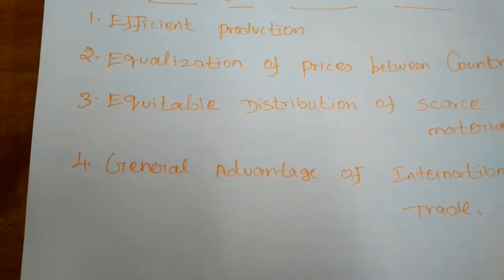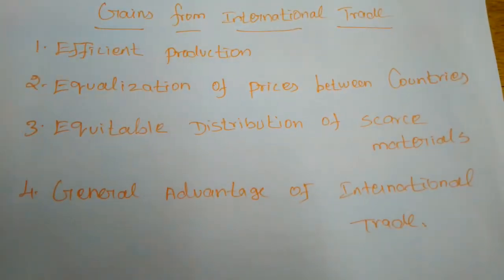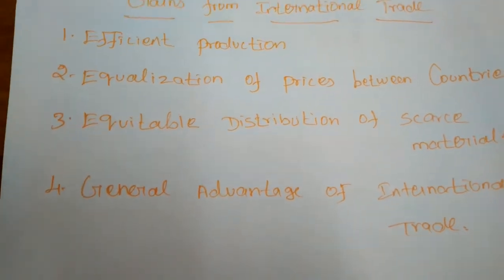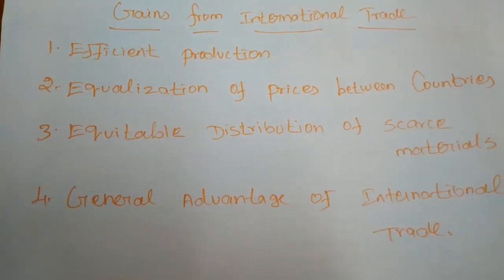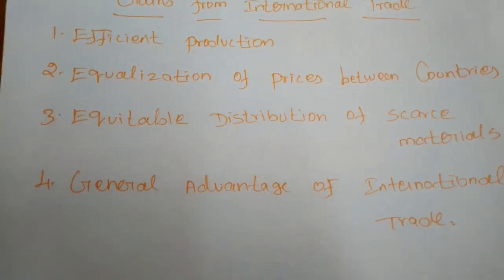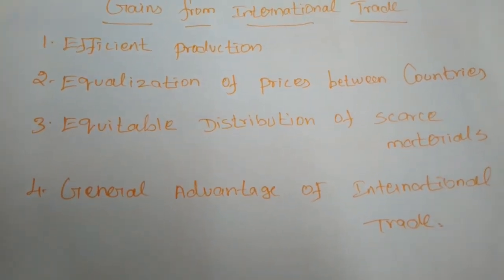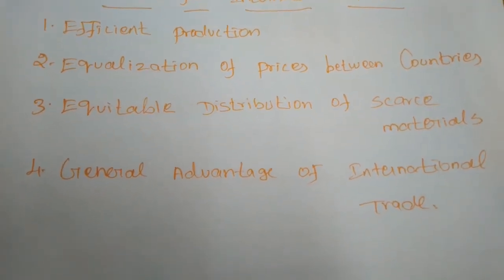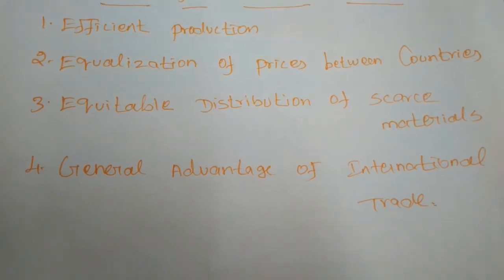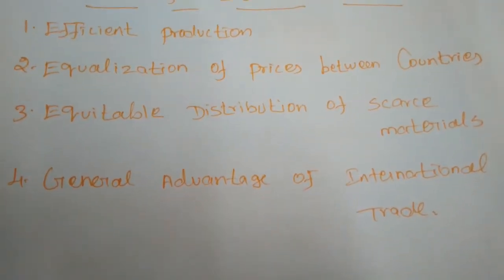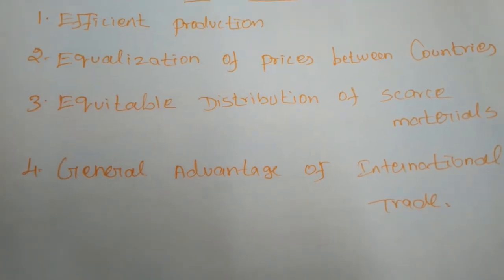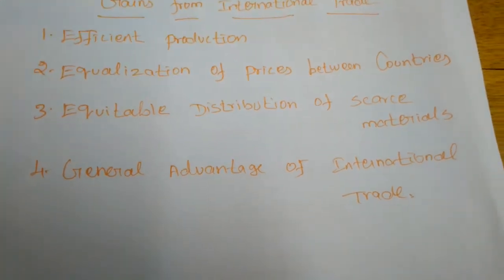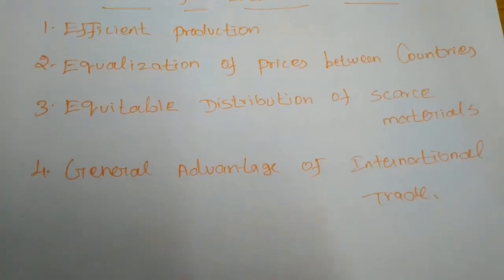Next, perfection of skills in production. If any nation focuses on producing a particular line of product, it will gain perfection of skills in its production. Next, improvement in the techniques of production. These techniques will also be improved when they focus on a particular line of product. Next, increased production. Production will also be increased for the purpose of exporting to other nations.